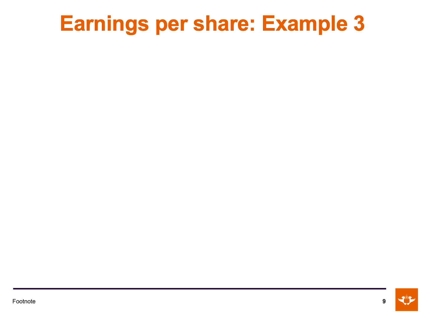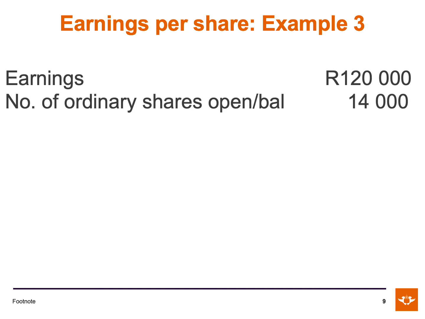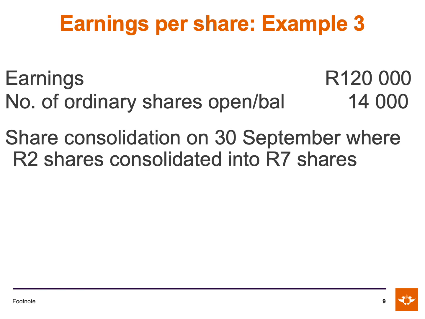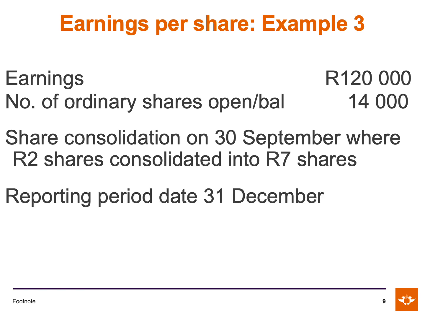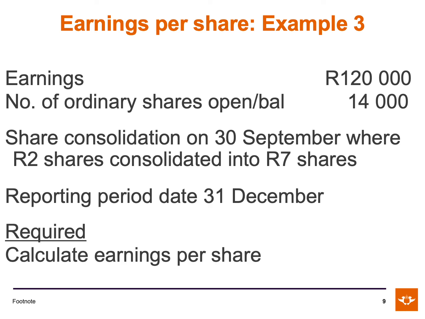Lastly, let's do an example of a share consolidation. In this question, we were given earnings of 120,000 Rand. The opening balance of ordinary shares was 14,000 shares. There was a share consolidation on the 30th of September where 2 Rand shares were consolidated into 7 Rand shares. The reporting period date is the 31st of December, and the required asks us to calculate the earnings per share.